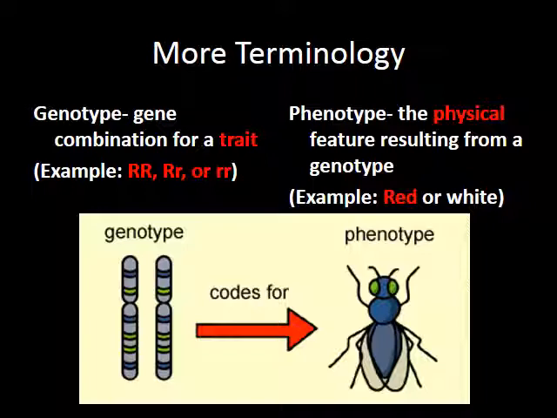A phenotype is what you physically look like. So the genotype causes the phenotype. For example, the genotype might be big B, and the phenotype might be brown hair. So a genotype determines your phenotype.